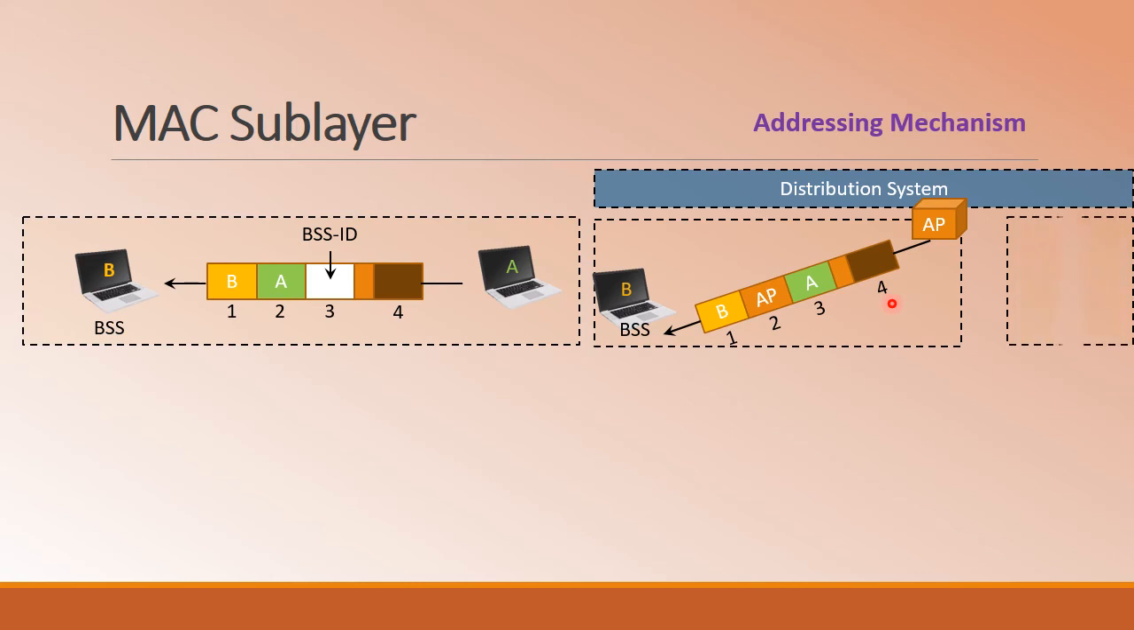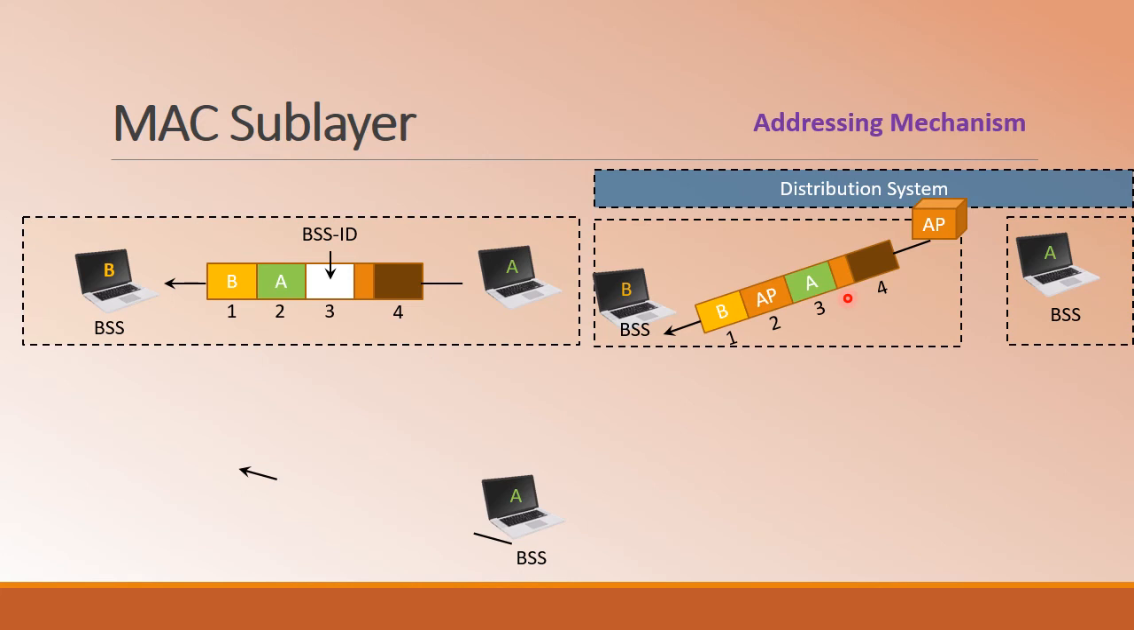Here, this is one BSS and this is another BSS. So initially A has communicated its data to the distribution system which it wanted to convey to B. The access point will relay that particular information and it will send the data here. Here we can clearly see the differences. The address 1 field has the destination address, address 2 field has the address of the last device it has visited, that is the AP, and address 3 is the source address.